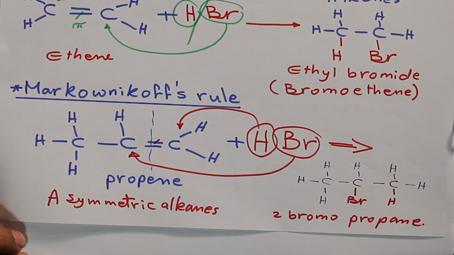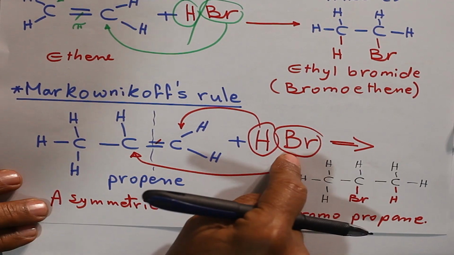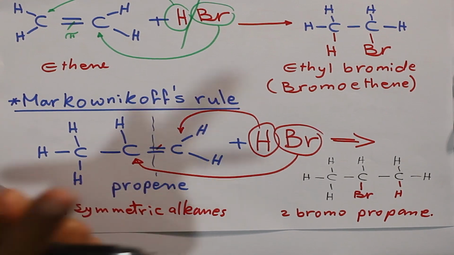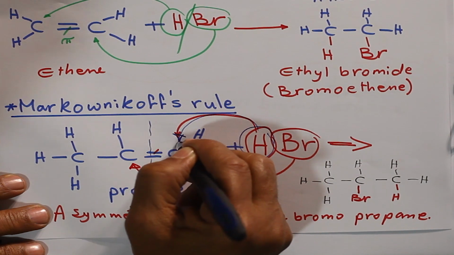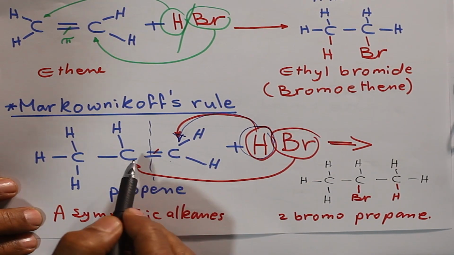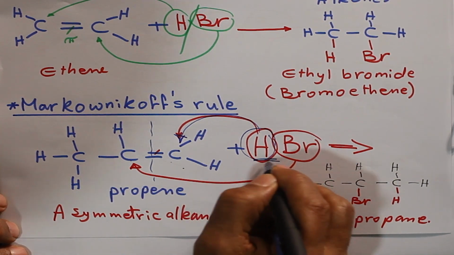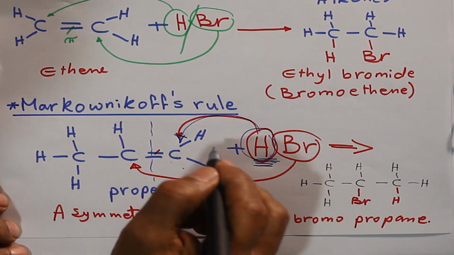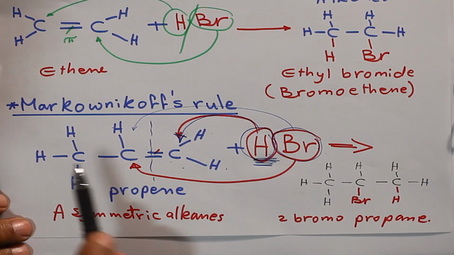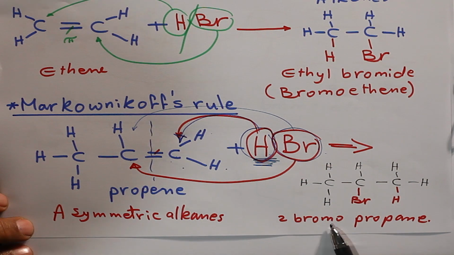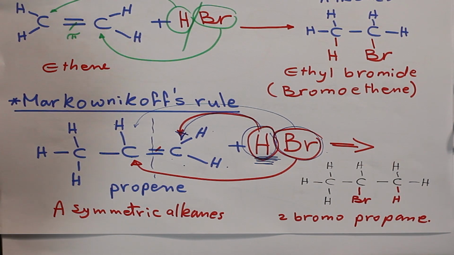What's meant by Markovnikov rule? When we add a symmetrical hydrogen acid to an asymmetrical alkene, we must add hydrogen to the carbon rich with hydrogen. This carbon has 2, this carbon has 1, so it is called rich with hydrogen. We must add hydrogen to the carbon rich with hydrogen and halogen to the other carbon. So it will produce 2-bromopropane, not 1-bromopropane.